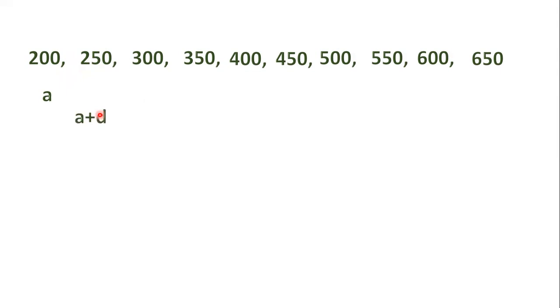By adding D to A. To get the third term, we have to add D to this, so the third term will be A plus D plus D. It goes on like this. For each preceding term, we add D to get the next term.